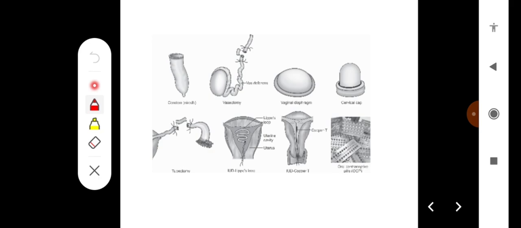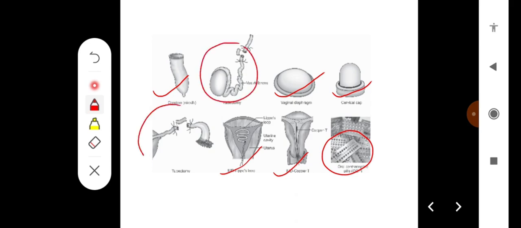These are the different methods of contraception that have been used. In males, it is condoms. In females, there is the vaginal diaphragm or cervical cap, or there can be utilization of intrauterine devices of different generations, and there can be utilization of oral contraceptive pills like combined pills, sequential pills, morning after pills, and also some of the permanent methods, like in males it is vasectomy, and in the case of females it is tubectomy.